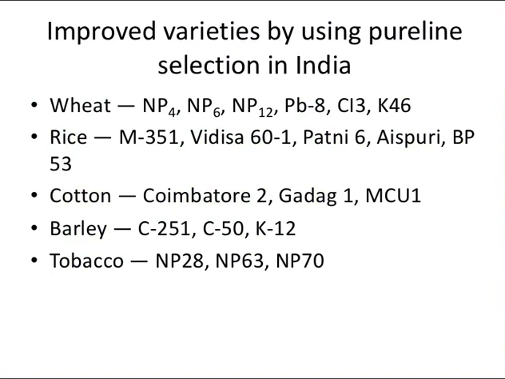Due to pure line selection, improved varieties have been released, for example Coimbatore 2, Gadag 1, and in barley new varieties like C250, C50, K12, and tobacco NP28, NP63, etc.